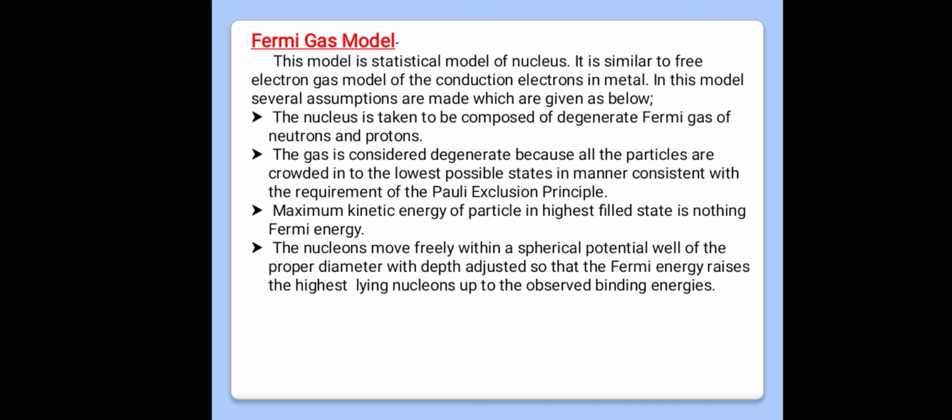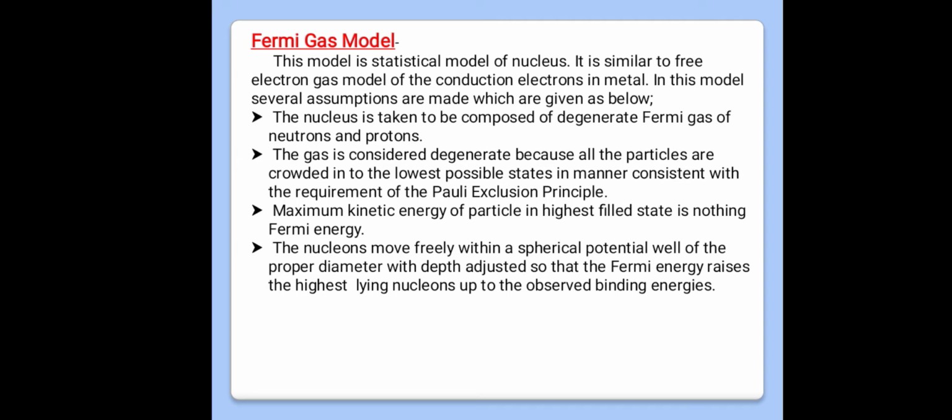As we are studying the Fermi gas model, what is actually a fermion? A fermion is a particle that follows Fermi-Dirac statistics, and fermions have half odd integer spin, that is spin 1/2, spin 3/2, spin 5/2. The fermions are proton, neutron, electron.